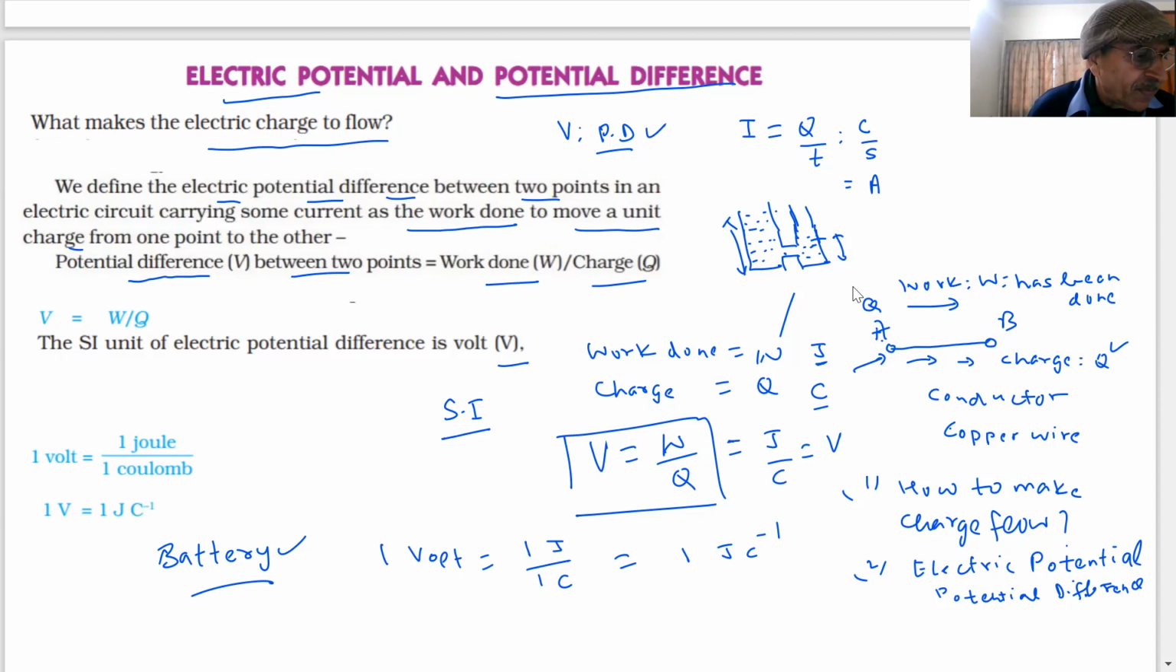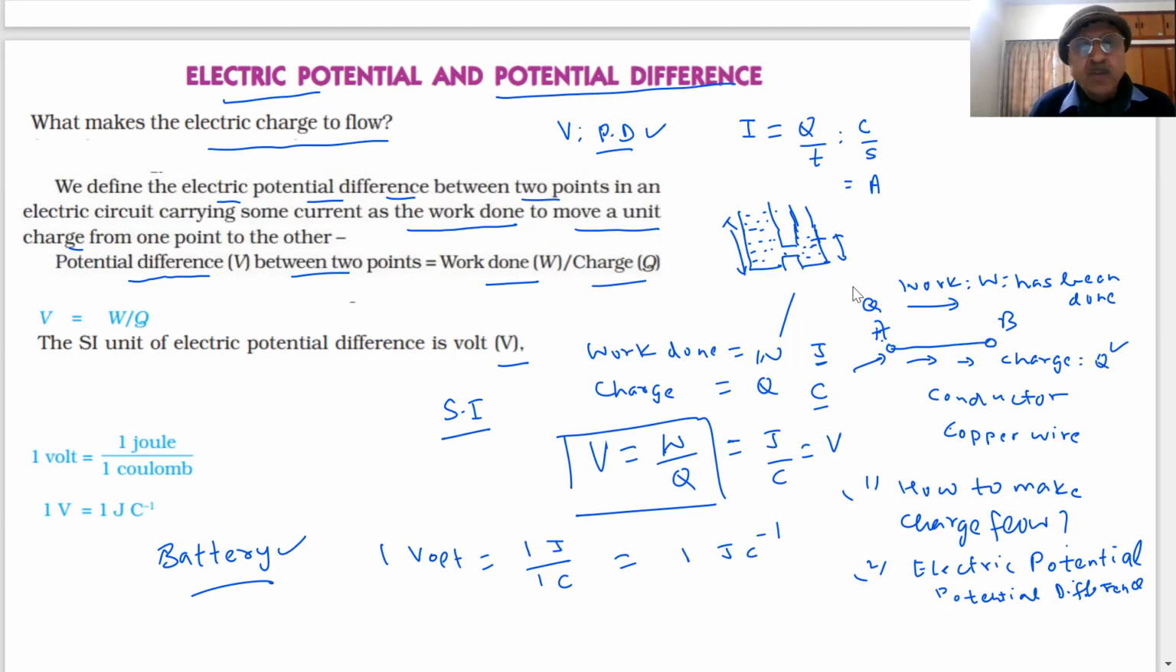There is a battery. So we are charging, they are rechargeable. When a cell is connected to a conducting circuit element, the potential difference sets the charges in motion, and this produces electric current. Therefore we define the electric potential difference between 2 points in any circuit carrying current as the work done to move a unit charge from one point to the other.